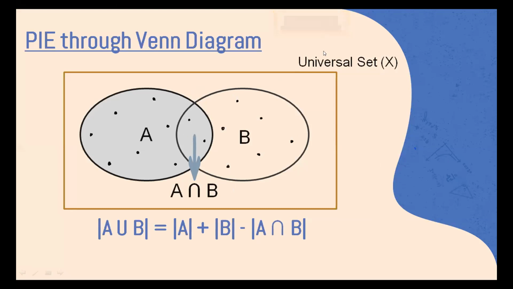If we count just A and just B, then this area will be counted twice.